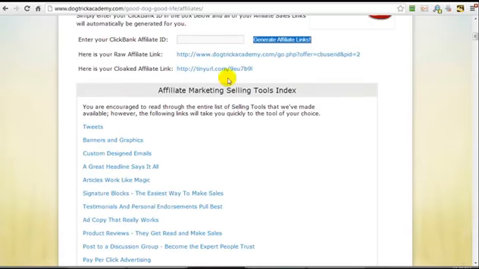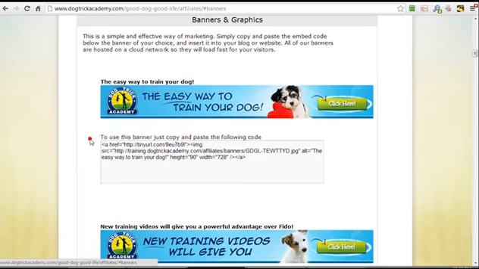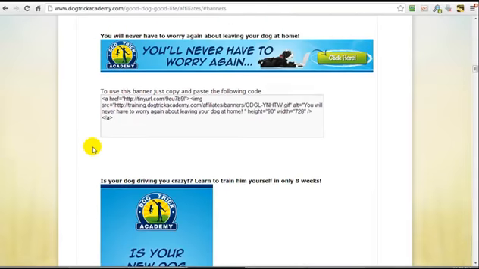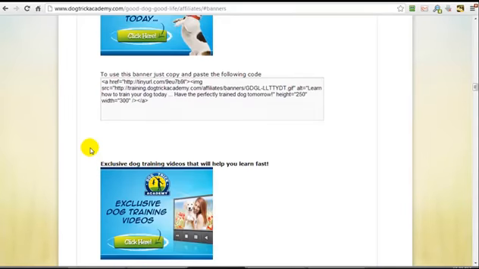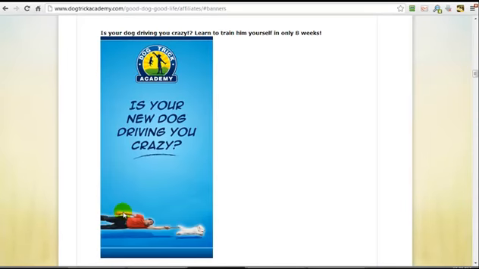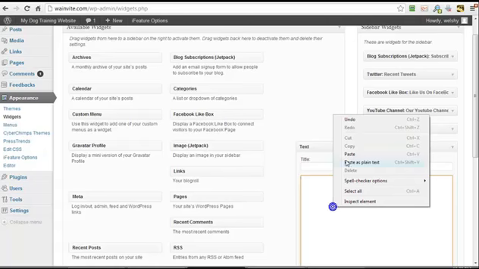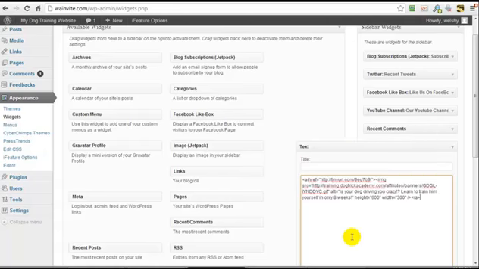So once you've signed up, you can enter in your ClickBank affiliate ID and click generate affiliate links, and this whole page is going to be full of different ways that you can promote. It's going to have some pre-made tweets you can do, custom emails, all kinds of stuff. But what we want is the banners and graphics. And you see, if we wanted this on our site, we simply copy this code. And they've got different banners. Yeah, I believe this is the one that we have on our blog. And what I'm going to do is head over to my widgets, and I'm going to paste in the affiliate code, like that.